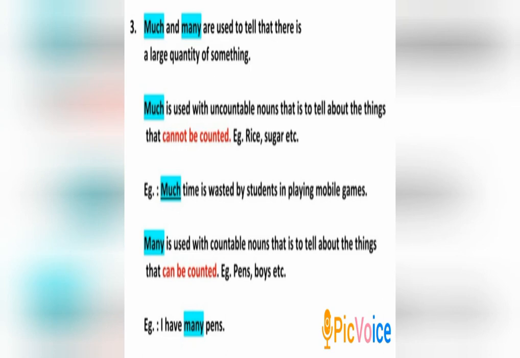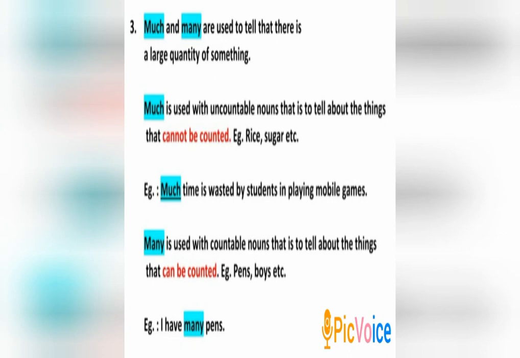For example, much time is wasted by students in playing mobile games. Now coming to many. Many is the exact opposite of much. Many is used with countable nouns, that is, to tell about the things that can be counted.